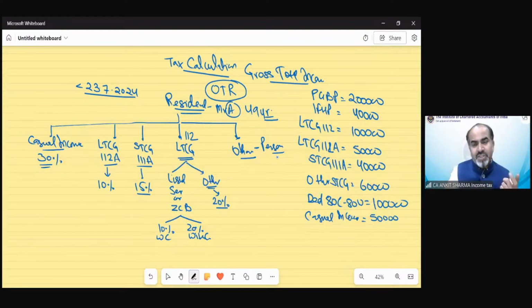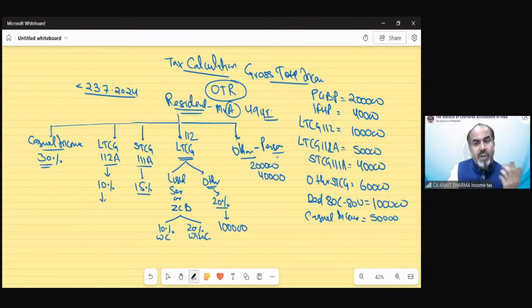Whatever GTI we have, we have to divide that GTI into these 5 parts separately. PGBP would form part of others. Then income from house property would be over here. Long-term capital gain 112: if the question is silent, we will always assume it's the other part. Long-term capital gain 112A: it is not necessary that all of these are given in the question.